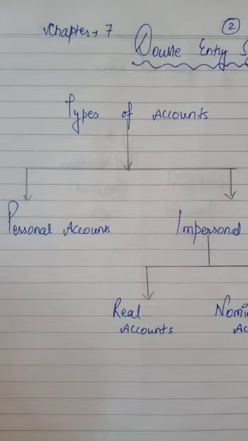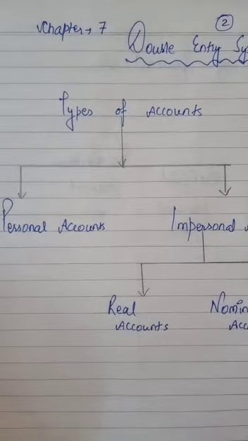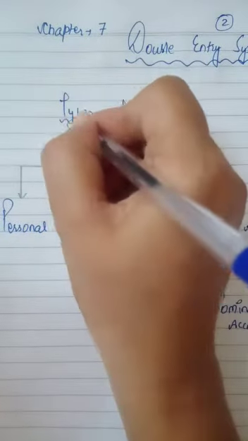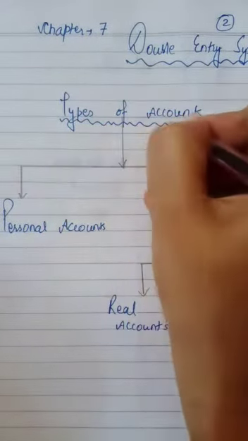Hello everyone, this is the second video of chapter 7, double entry system. The topic for today is types of accounts.